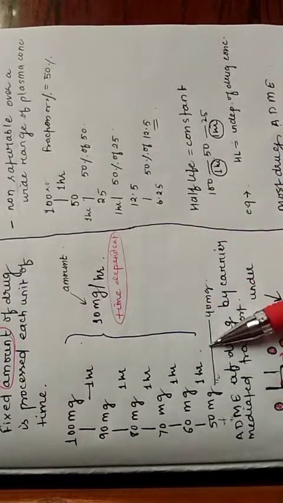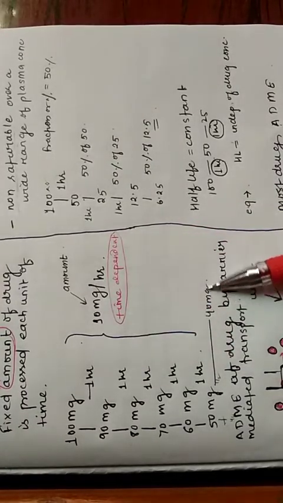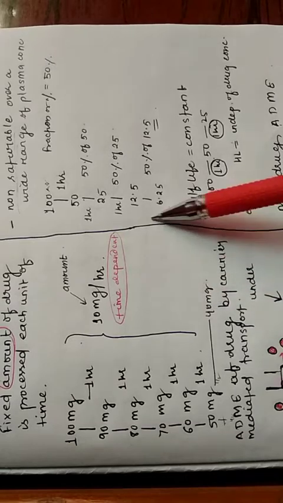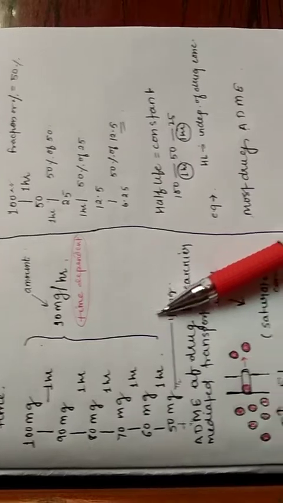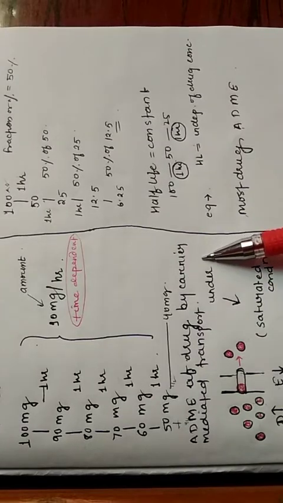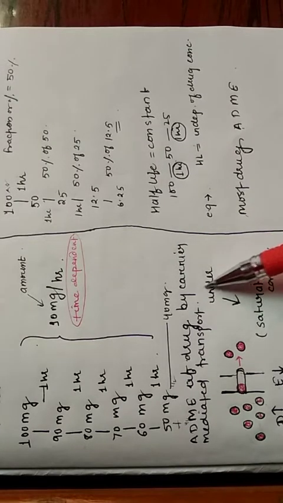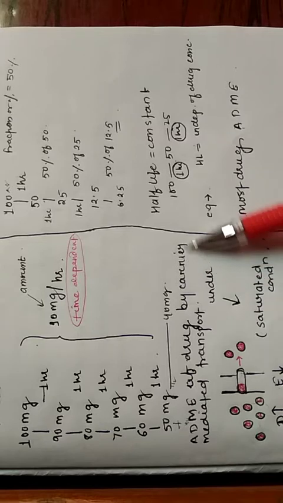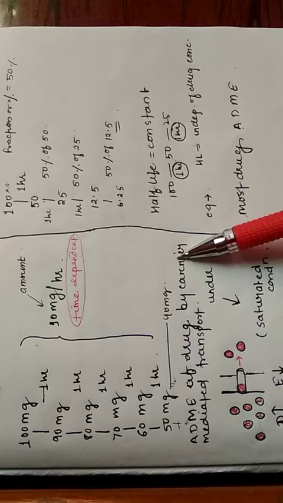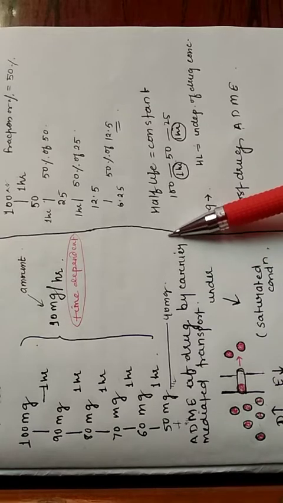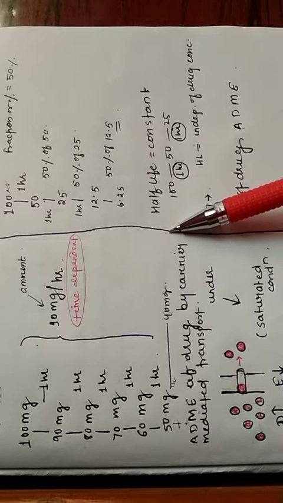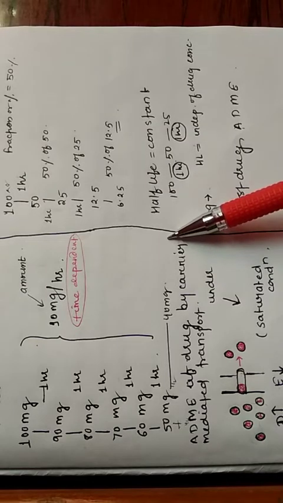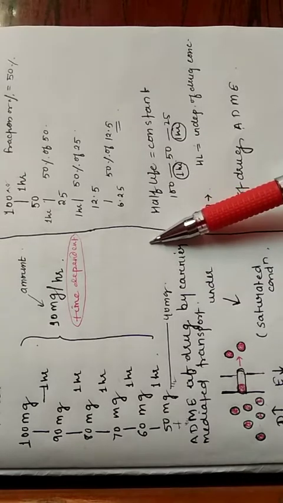And the absorption, distribution, metabolism, and elimination of drug in zero order kinetics is mediated by carrier transport. Now, why is zero order kinetics called saturation kinetics? Because the number of enzymes that follow zero order kinetics is fixed. There are not so many enzymes.